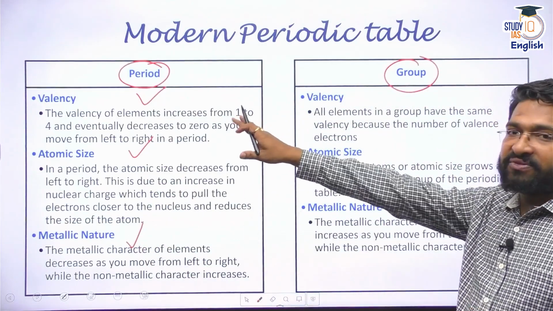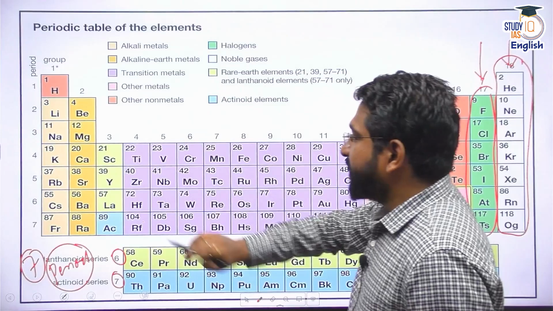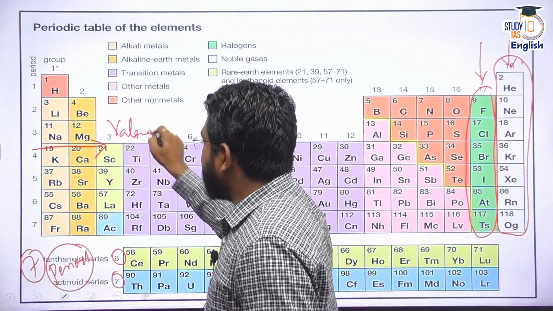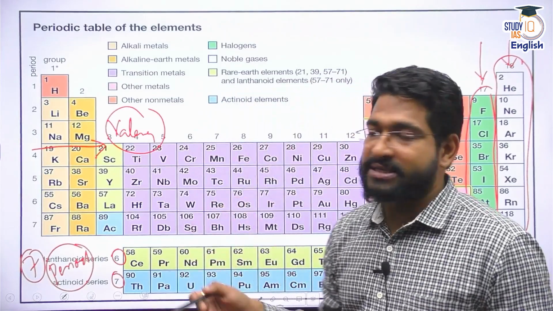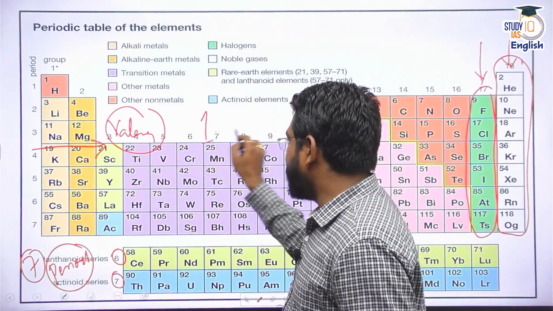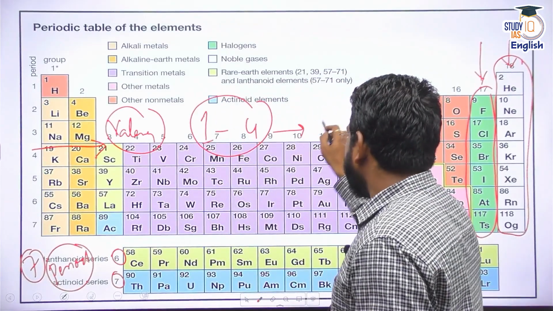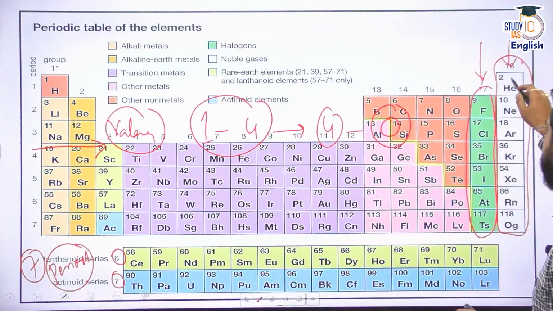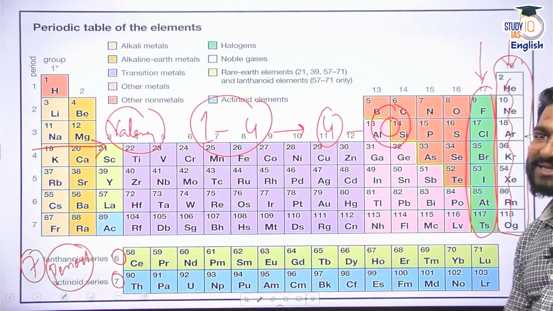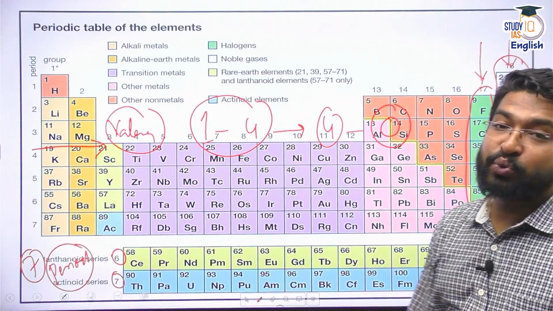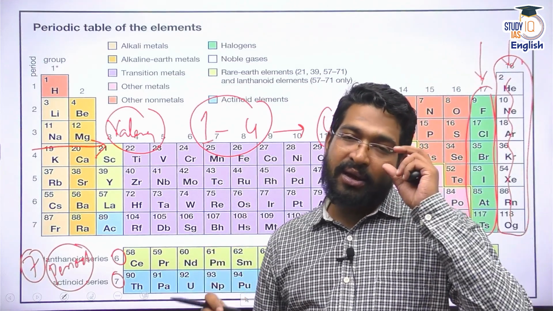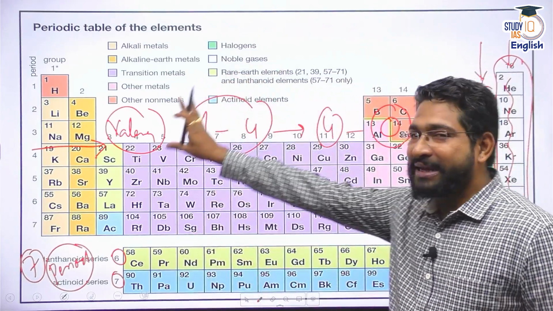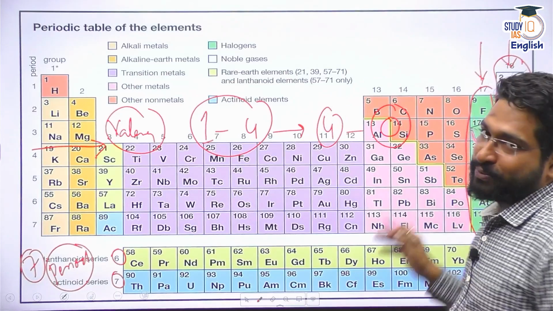If you look at the valency in a period, if I see this particular period, the valency increases. That means it goes from 1 to 4, and again it decreases. It goes from 4 to 0 again. And why 0? Because these are the octets. They do not react. Absolutely 8. The last electron shell will have 8 electrons in it. So it increases from 1 to 4, again 4 to 0.